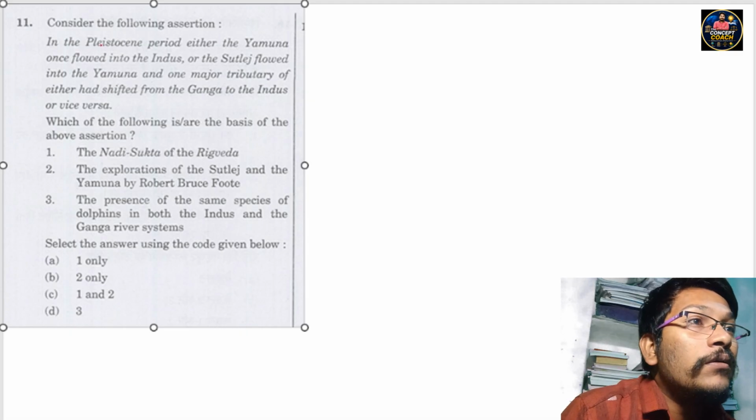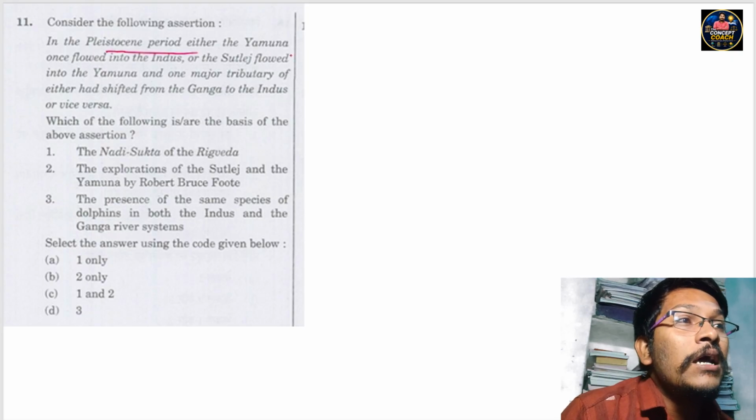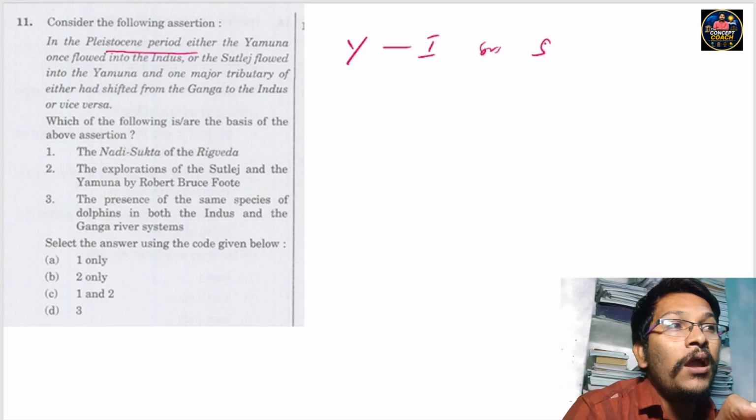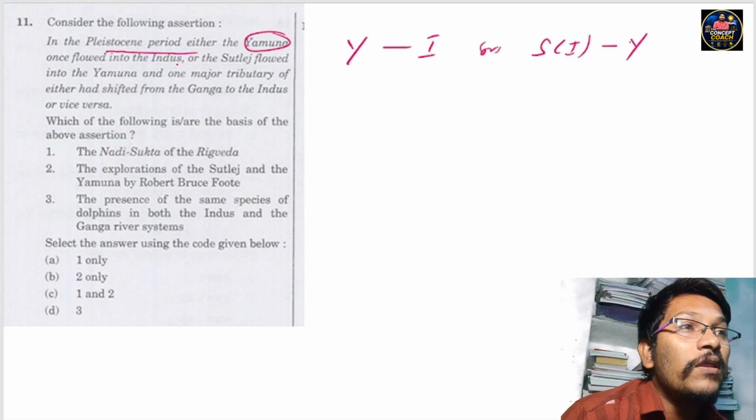The question is: given that in the Pleistocene period, either the Yamuna once flowed into the Indus, or the Sutlej, which is also a tributary of the Indus, flowed into the Yamuna. So here the first statement is that in the Pleistocene period, either the Yamuna once flowed into the Indus, or the Sutlej, a tributary of the Indus river, flowed into the Yamuna.